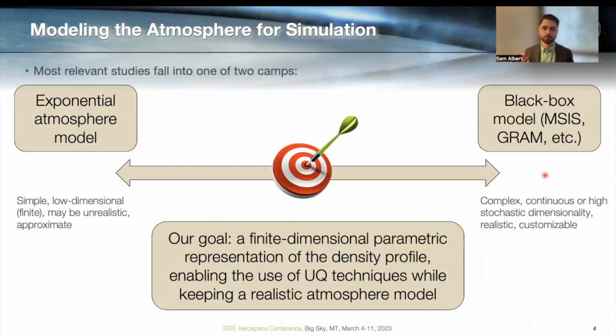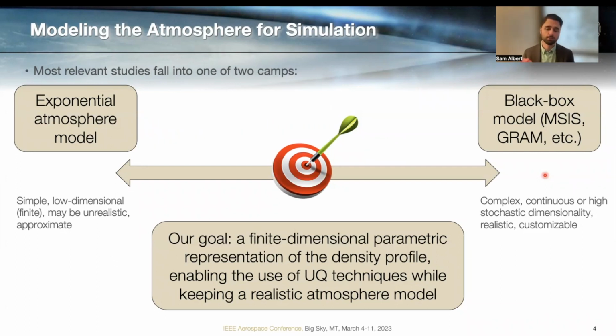But the problem is, first of all, the densities that they output, they're treating density as continuous. So the stochastic dimensionality would just be whatever the number of altitude steps you have in your output profile. And these are black box models, so we're just treating them as, you can run them once and get a density out, but this is not necessarily something that's appropriate for onboard use.